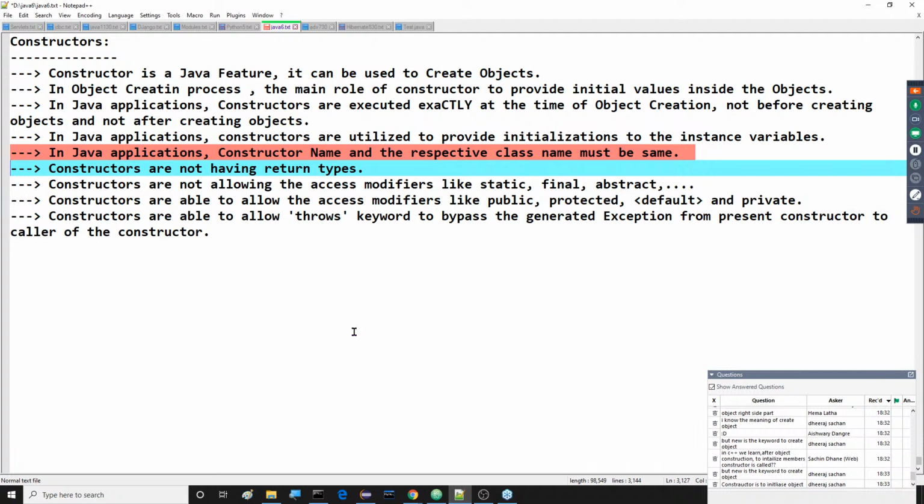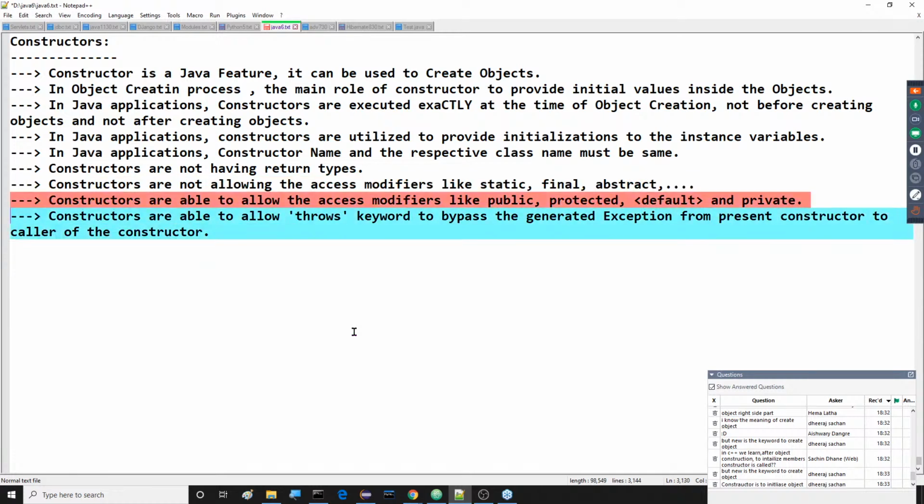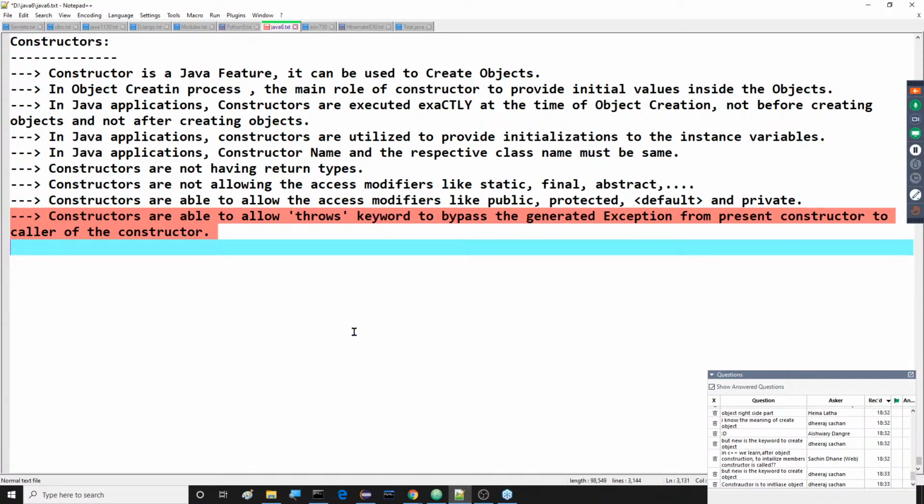Next one. We have to observe this clearly. Constructors do not have return types. Constructors do not allow the access modifiers like static, final, abstract, and so on. Constructors are able to allow the access modifiers like public, protected, default, and private. Next one: constructors are able to allow the throws keyword to bypass the generated exception from the present constructor to the caller of the constructor.